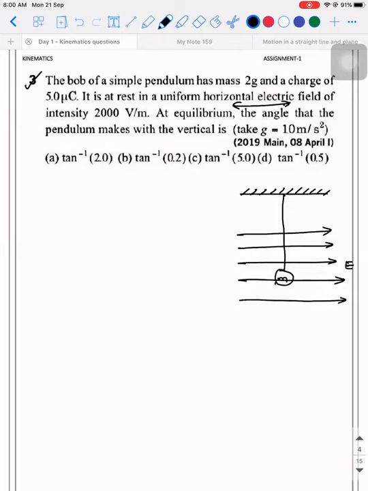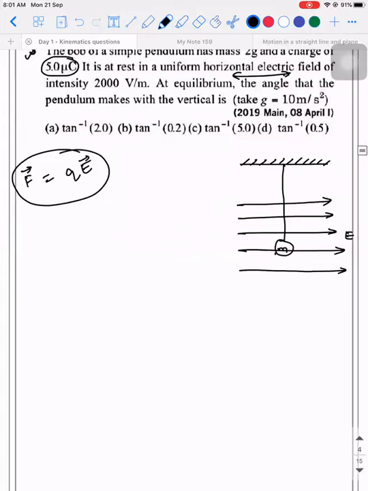F is equal to QE will be in the same direction only under one scenario. It's a very minute point, but F vector is equal to Q into E vector, because force and electric field are vector quantities. But they are in the same direction only when the particle experiencing the force has a positive charge. That's the reason. So you need to look at all these minor details. Here they told 5 microcoulomb. So since the sign is not given, it is going to experience the force in the direction of the electric field. Had it been an electron, it would have moved in the opposite direction.